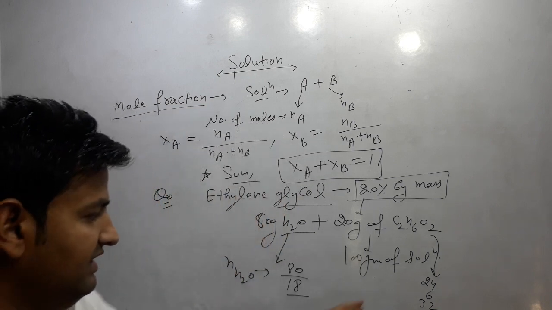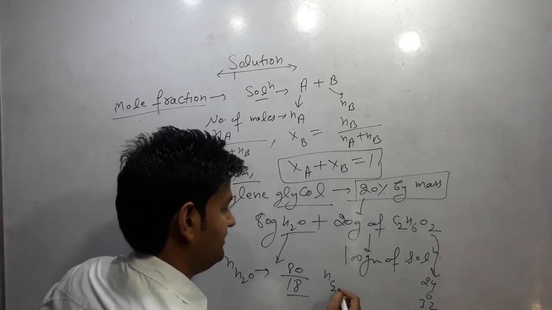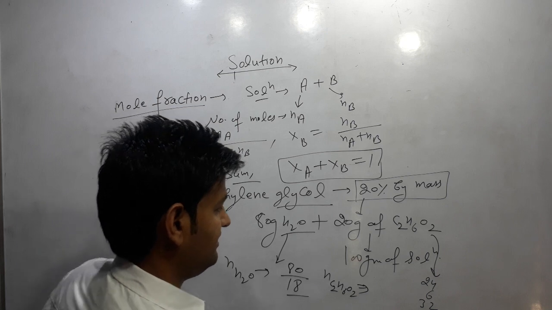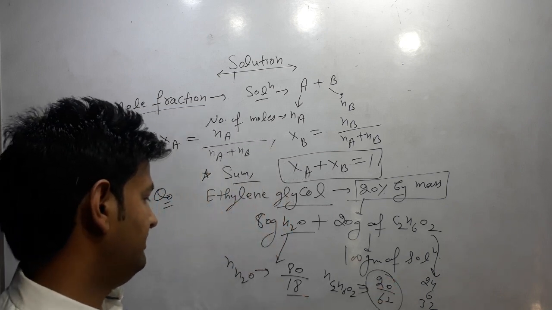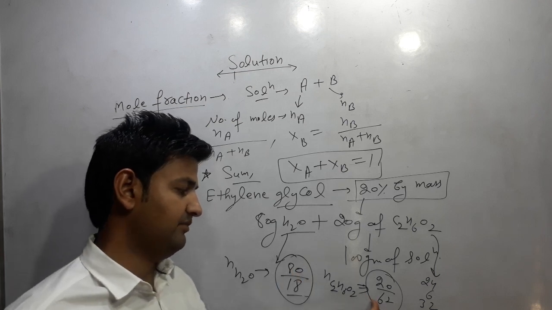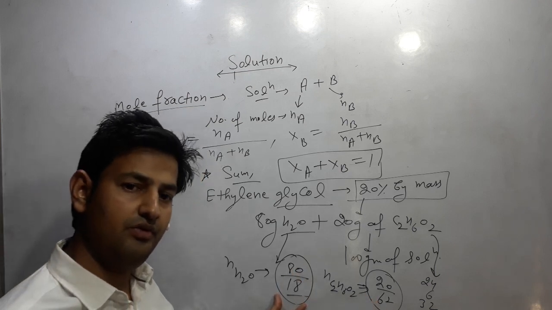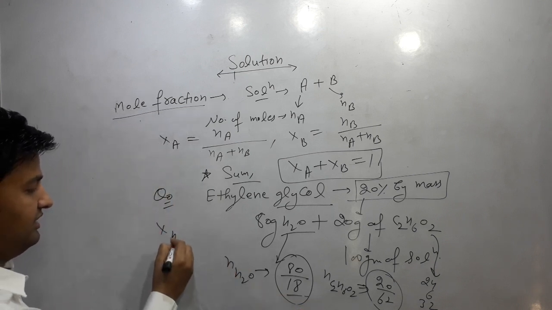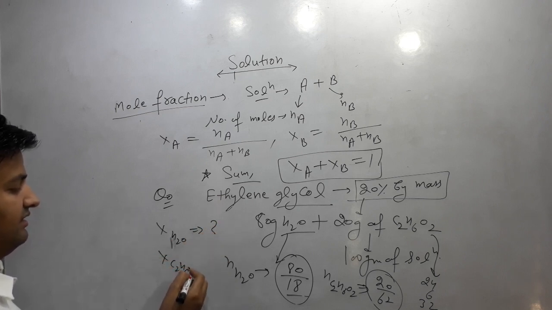Molar mass of ethylene glycol is 62. So number of moles of ethylene glycol is 20 by 62. We know the number of moles of both components, number of moles of ethylene glycol and number of moles of water. So we can easily find out mole fraction of water and mole fraction of ethylene glycol.